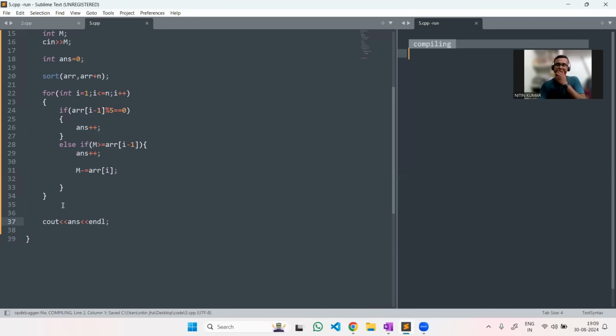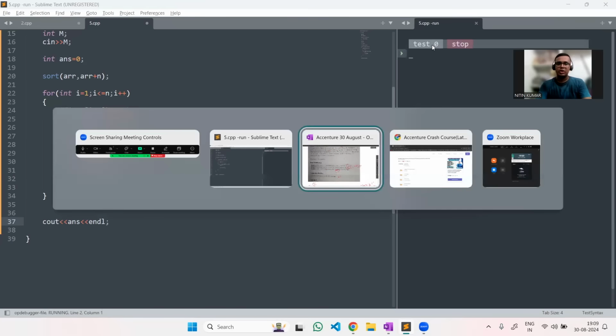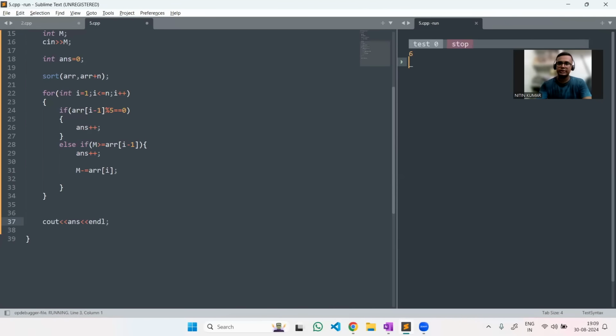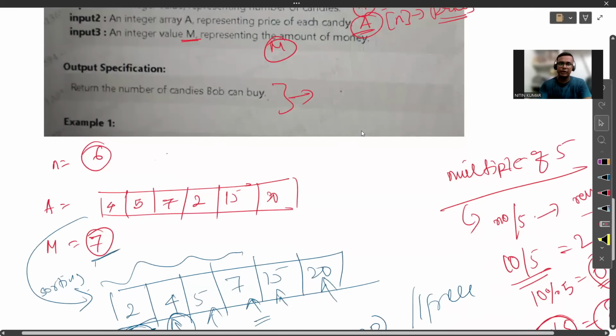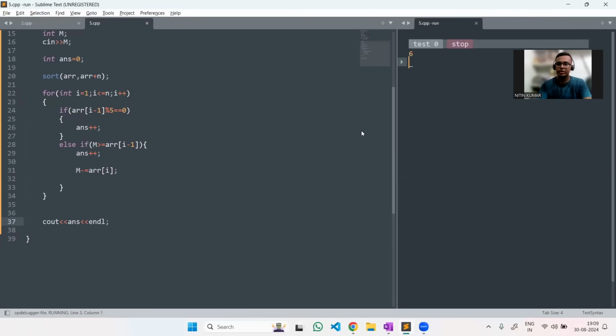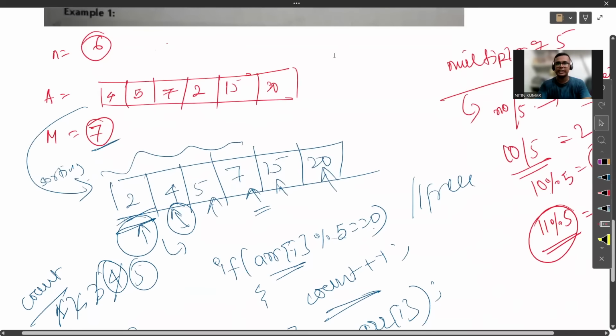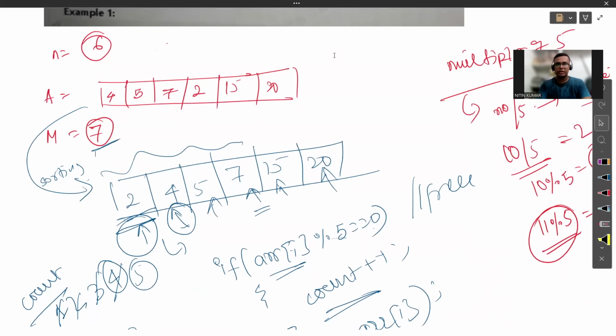So let me do the same. Okay, it is not the same exact input, so let me take the exact input. Here we have taken n as 6. Then the values will be 4, 5, 7, 2, 15, and 20. And the value of m will be 7. The value is considered to be 4, but the value comes to be 5 here. Let me check where I am missing.